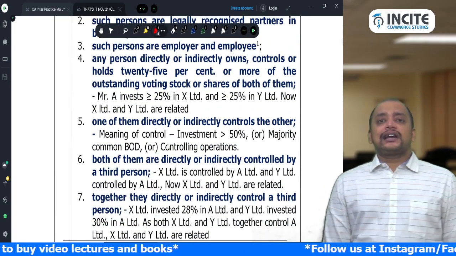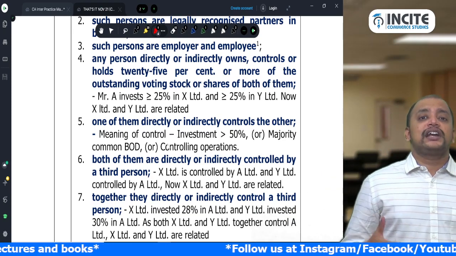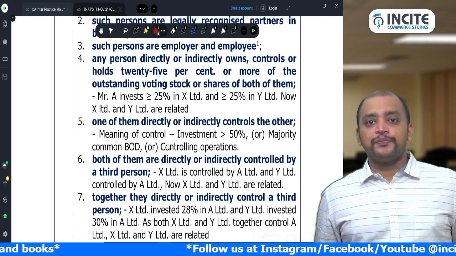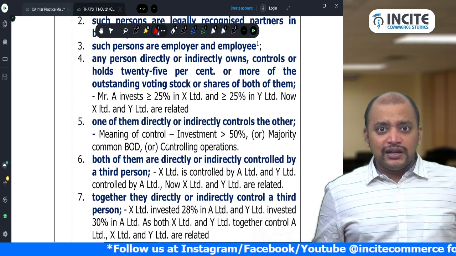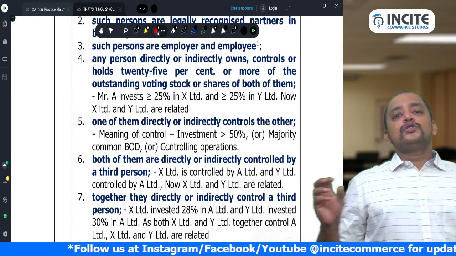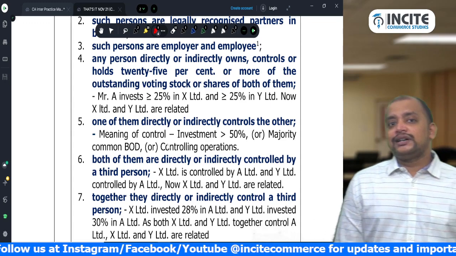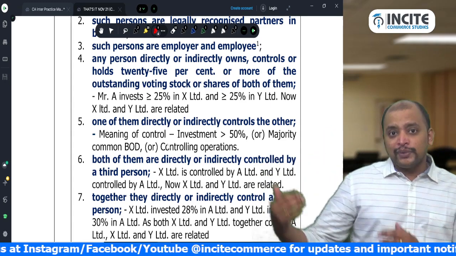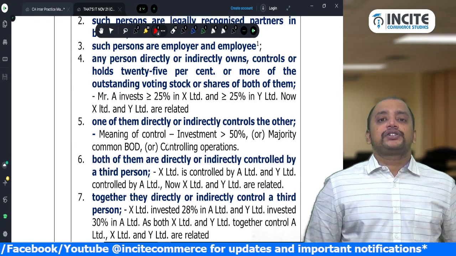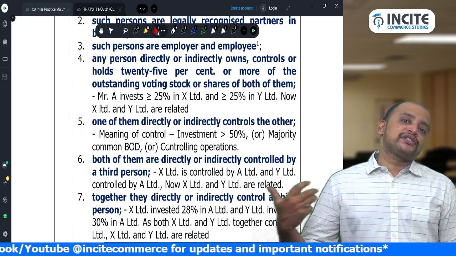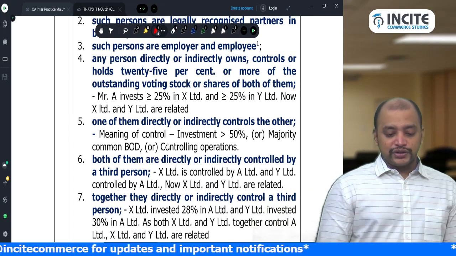Then the next point, the fourth point: any person directly or indirectly owns, holds or controls 25% or more of the outstanding voting stock or shares of both of them. That is, there are two companies, and in those two companies there is a common shareholder holding 25% or more. Now these two companies become related. So that common shareholder holding an investment of 25% or more in two companies makes those two companies related. Understood?